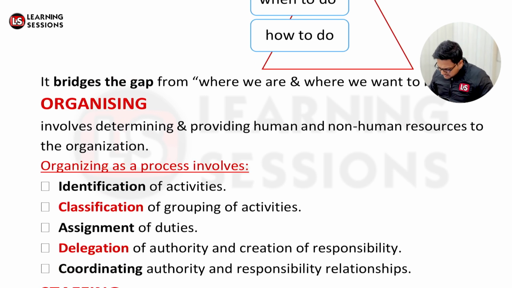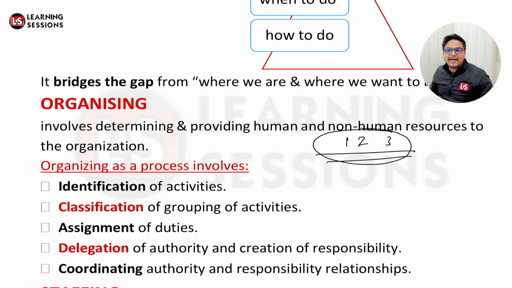It means what? Let's say I'm having activities 1, 2, 3. Now these activities are related to the same department, so I'll be grouping these particular activities. Same way, it could be the case that I'm having another set of activities grouped under 4, 5, 6, and we'll be assigning those particular duties, right?